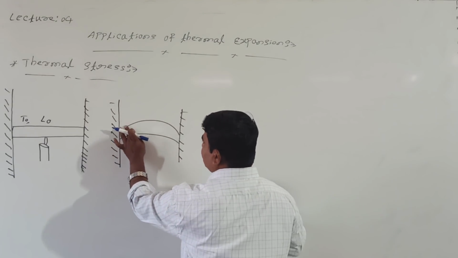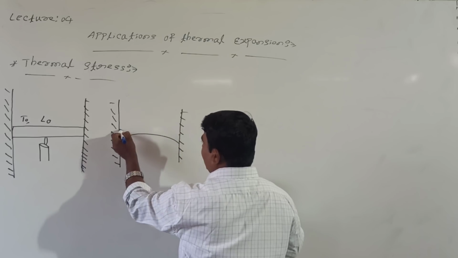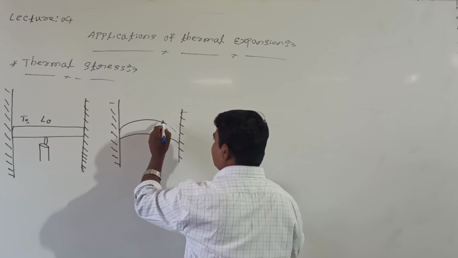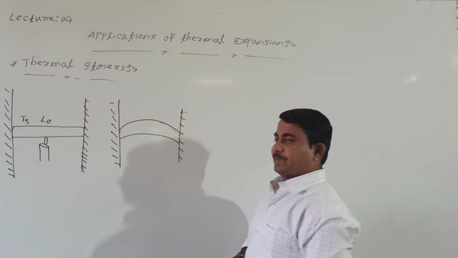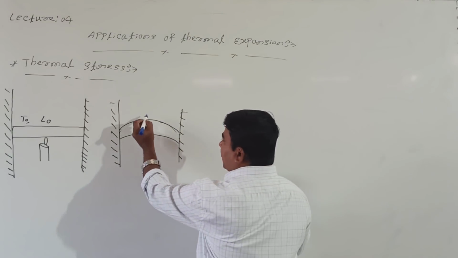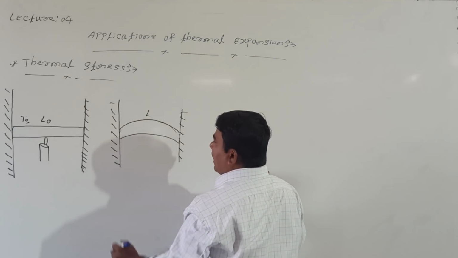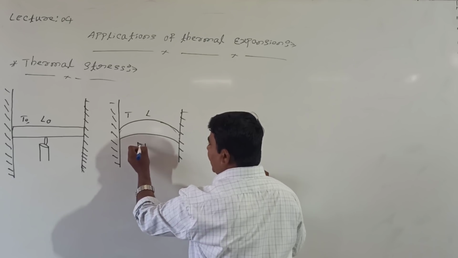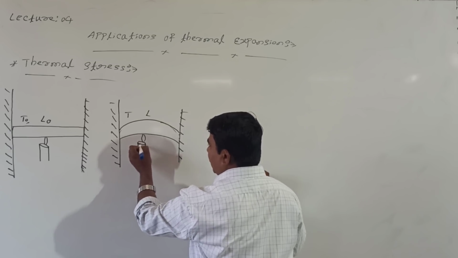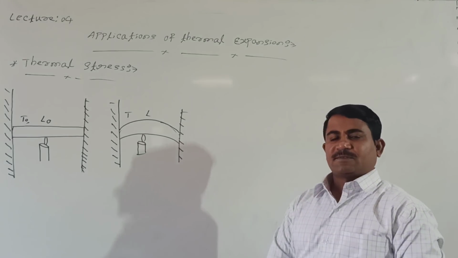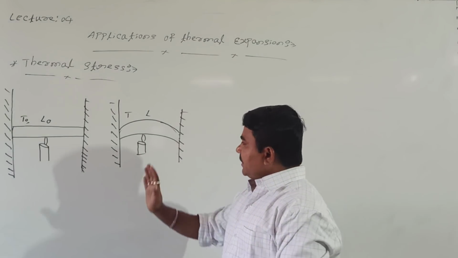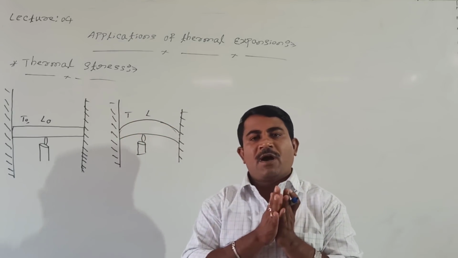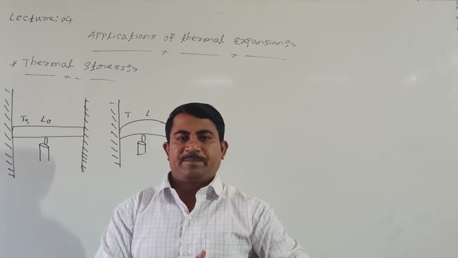Are you following? See what happens. When an excess amount of heat is provided, the shape may become like this. Actually, the length becomes L and the temperature T0 becomes T, due to the application of the heat source. When the metal is allowed to bend due to the increase in temperature, some amount of stress is developed.